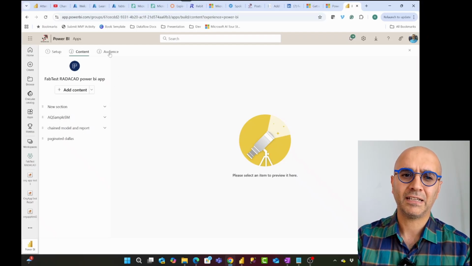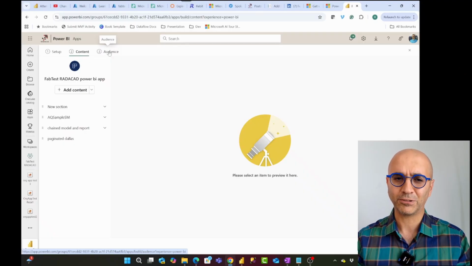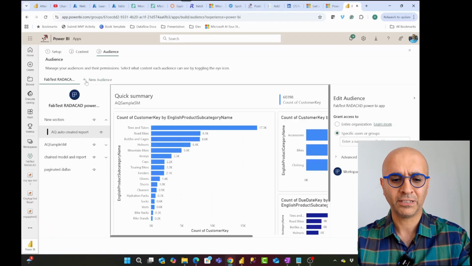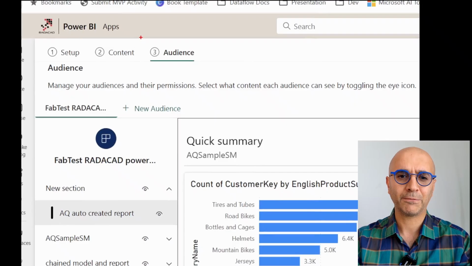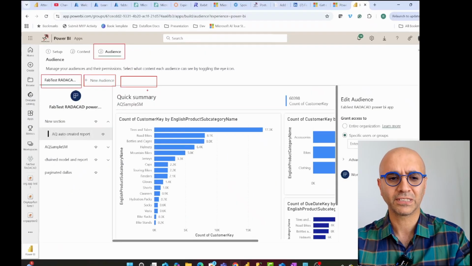Now, the way that we can get around it, for example, if we want to share different content to different users from the same workspace, is to add all the content in one app, and then in the audience part, this is where we go and separate these. We can have one audience, two audiences, three audiences, as many audiences as you want.